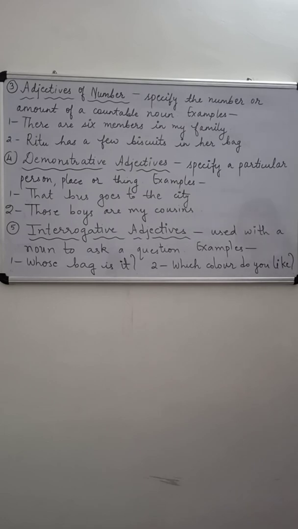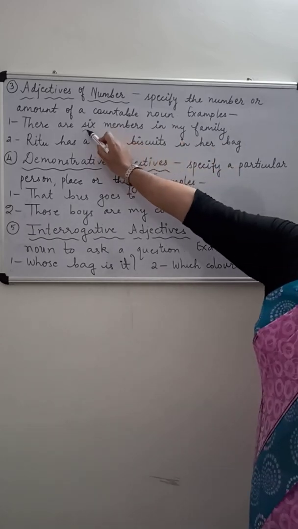Now see the first example. There are 6 members in my family. Here the word 6 is used to tell about the total members in a family. So we can count the members of a family and 6 is used to describe the noun. So 6 will be the adjective of number.